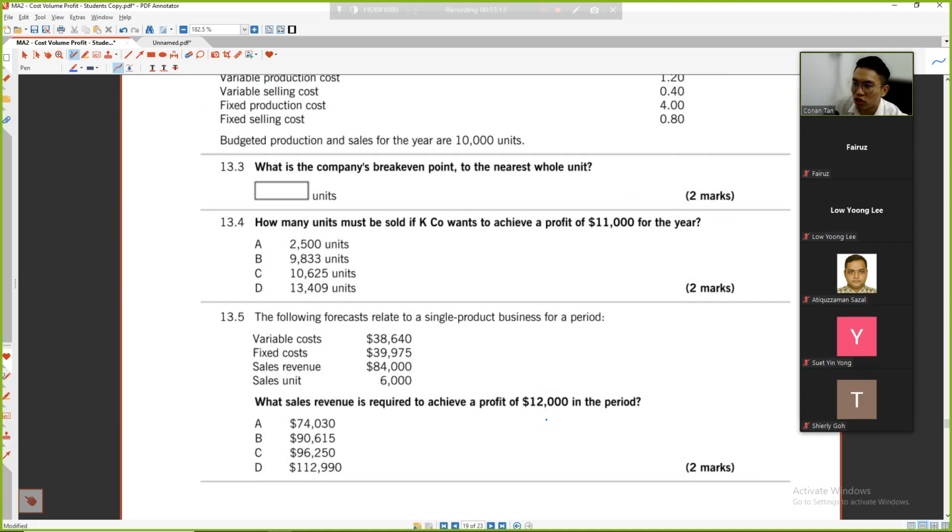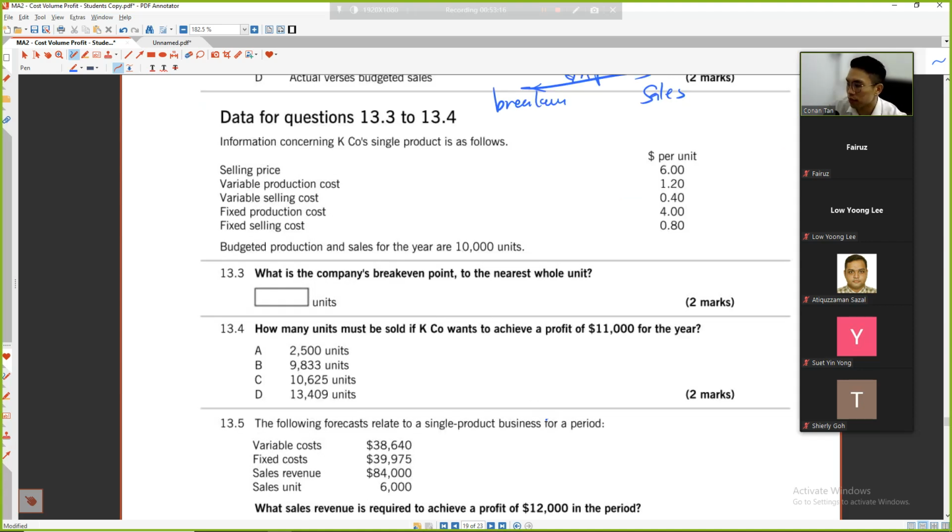Okay, 3 questions altogether. If you are done, means you are good. What is the company break-even point in terms of whole units? Okay, add up all the costs.